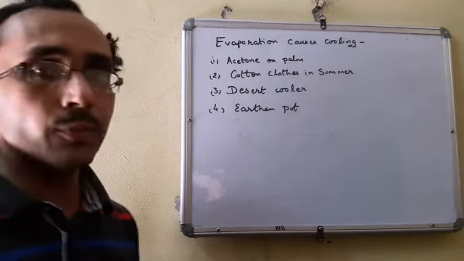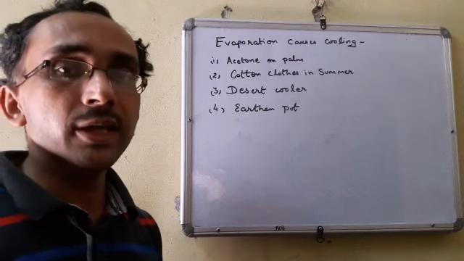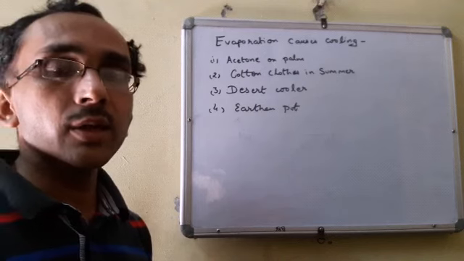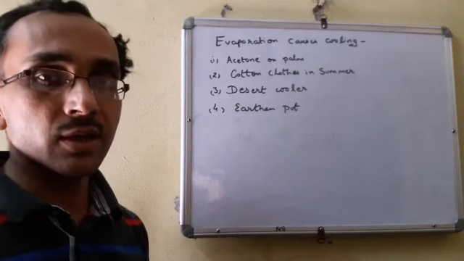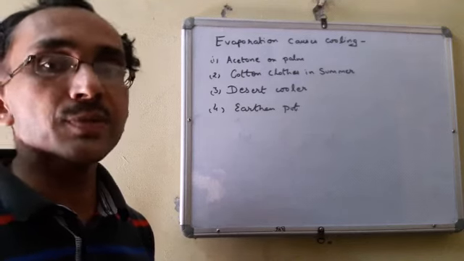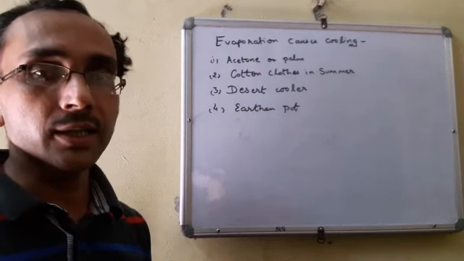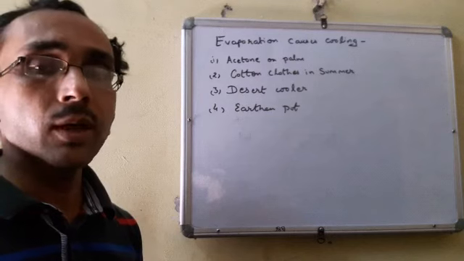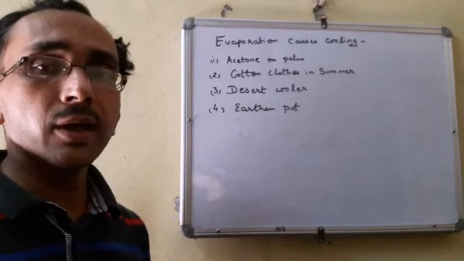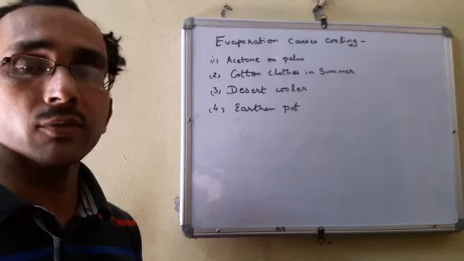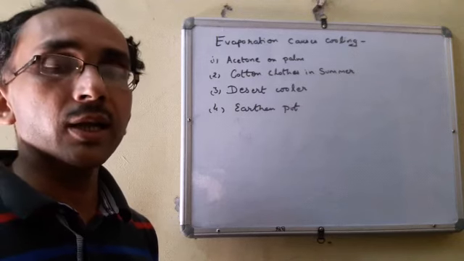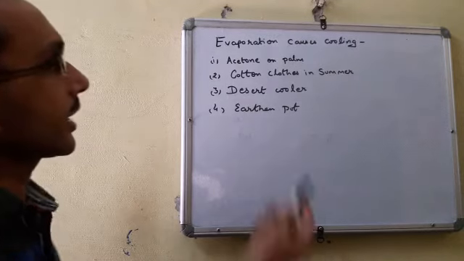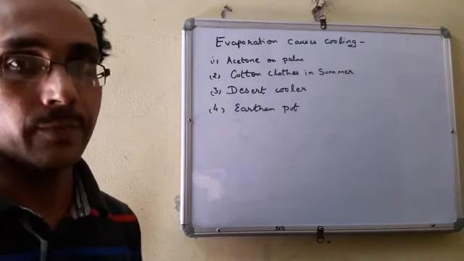Next is, when we put water in an earthen pot, जब हम पानी को मटके में रखते हैं, we get cool water from that. Why? Because in an earthen pot there are a lot of tiny pores on its surface, from which the water continuously seeps out. बूंद बूंद करके पानी निकलता रहता है. When the hot air comes in contact with the wet pot, what will happen? Evaporation takes place, and along with it, it takes the heat of the water which is present inside the pot, and ultimately the water inside the pot becomes cool. In that way we can say that evaporation causes cooling. Understood?